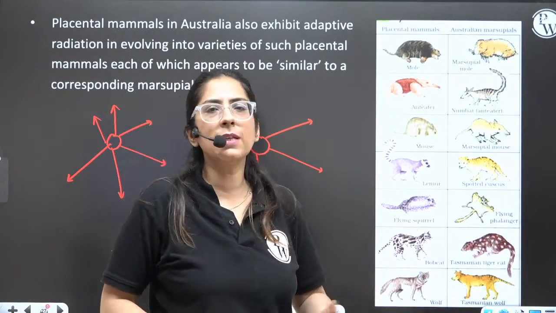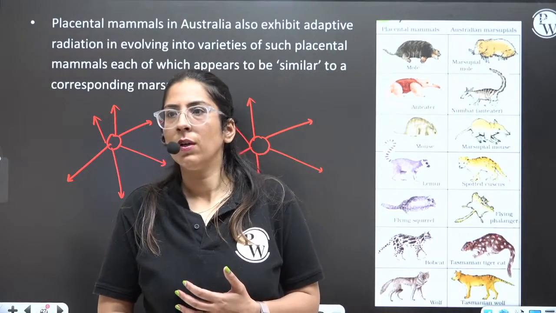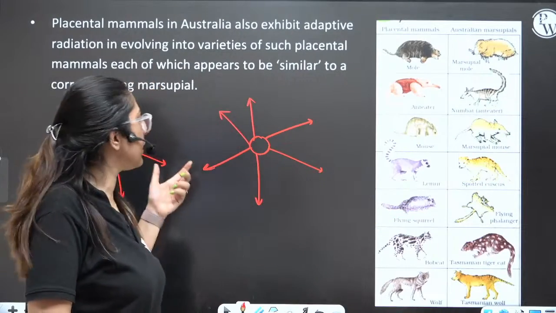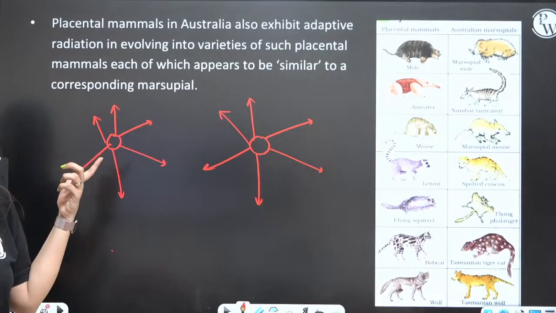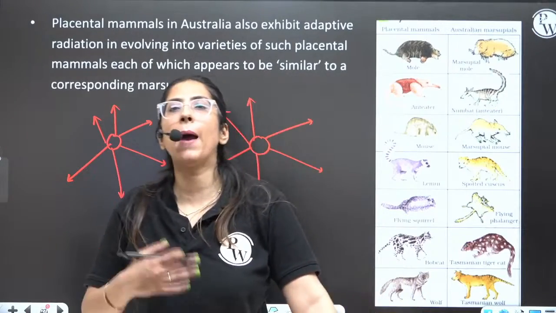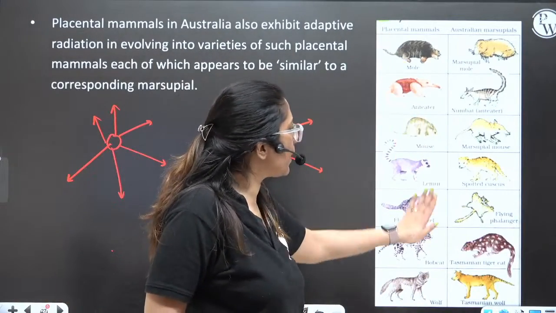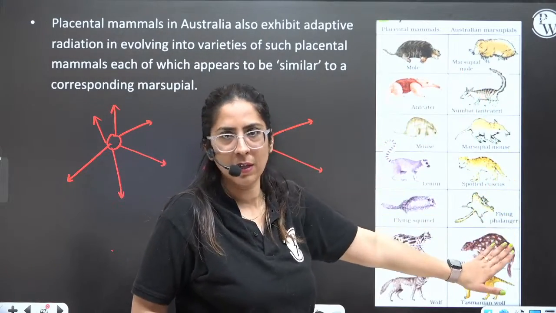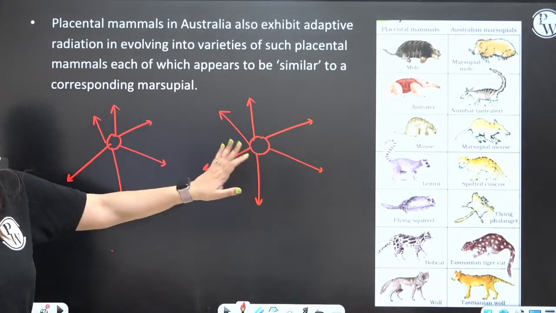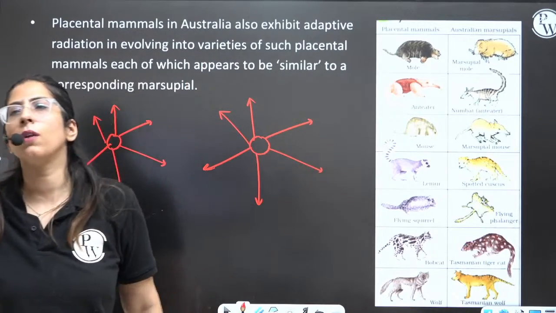The marsupials give birth to underdeveloped babies and keep them in their pouch. So these two types of adaptive radiation were occurring parallelly. One evolution was this and another evolution was this, the same thing occurring in an area. So that comes under convergent evolution.